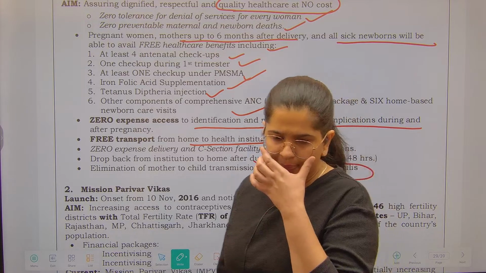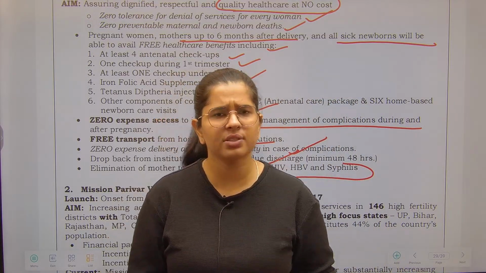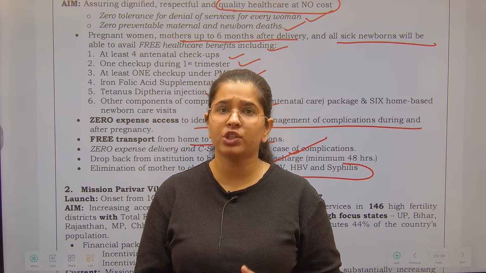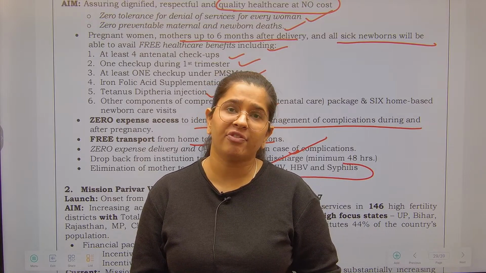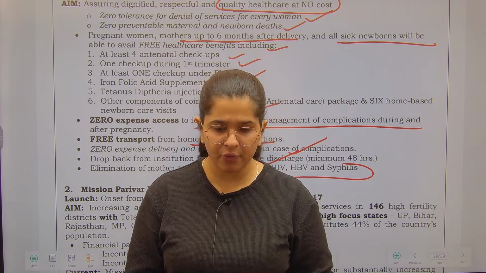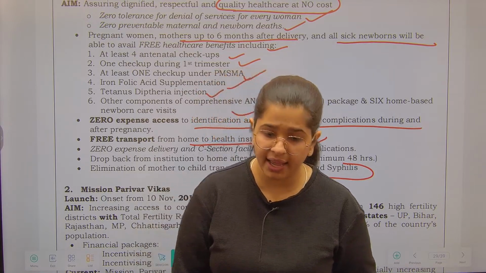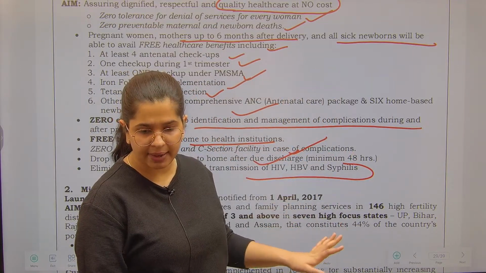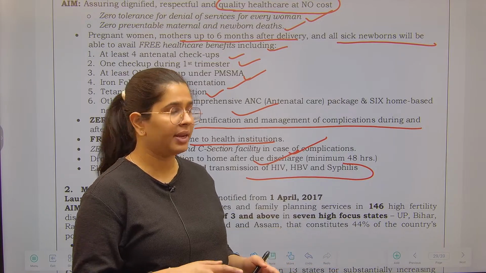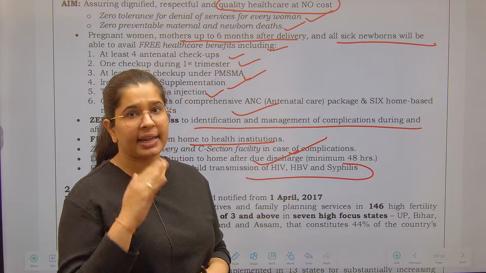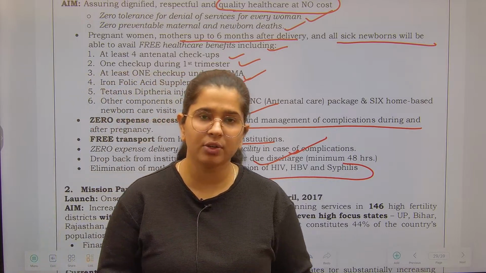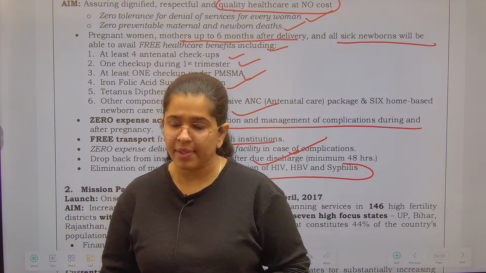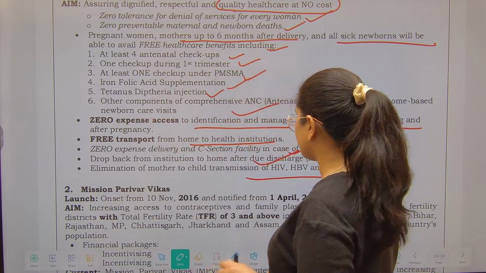So there was one particular instance also. In that instance, there was a woman in Tamil Nadu. She was transfused with HIV infected blood. So these are various kinds of problems that occur, and hence by keeping that in mind, this scheme has been made. What we want to do is eliminate all these kinds of things that can happen, and provide zero cost healthcare to all the women who are there in India. Next is your Mission Parivar Vikas.